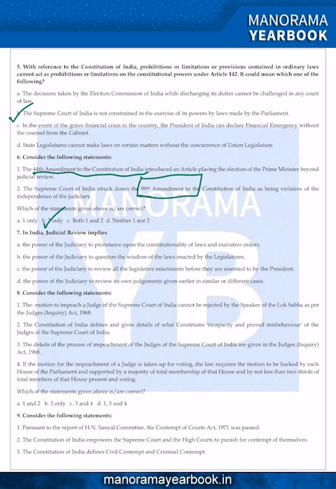7. In India, judicial review implies the power of the judiciary to pronounce upon the constitutionality of law and executive orders. Yes, that is the answer. I already explained to you what is called judicial review. If you try to read the Indian Constitution, I already told you in the previous questions that you can't see judicial review directly in the Constitution.